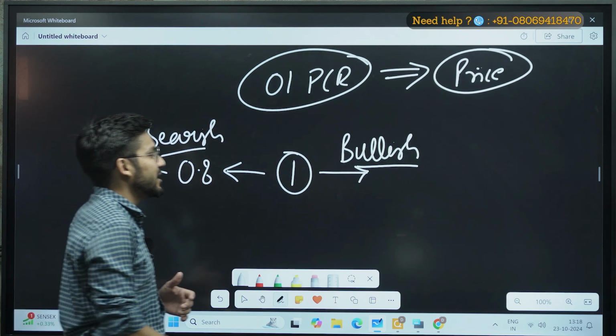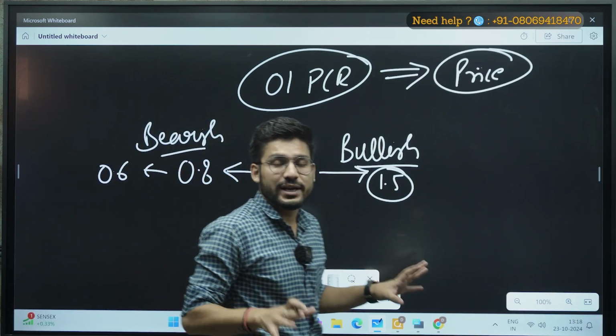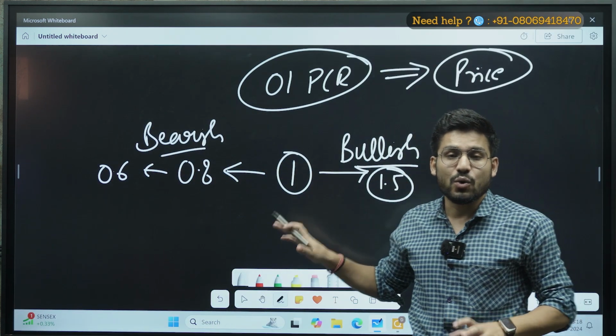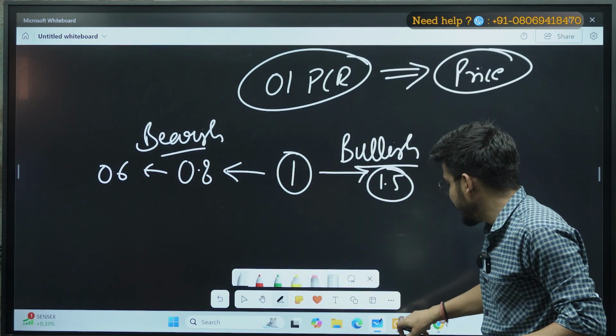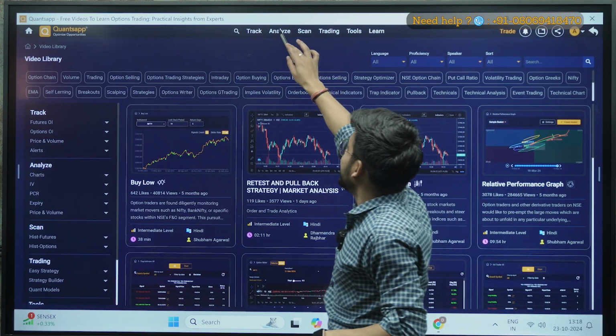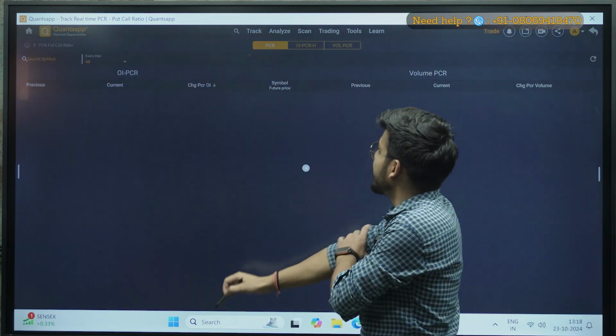The market is bearish in sentiments. So this is the thing that you have to take care of while you are trading with the OIPCR, right? So now we will directly go in the Quantsap application, and in the analyze section we have a PCR here,